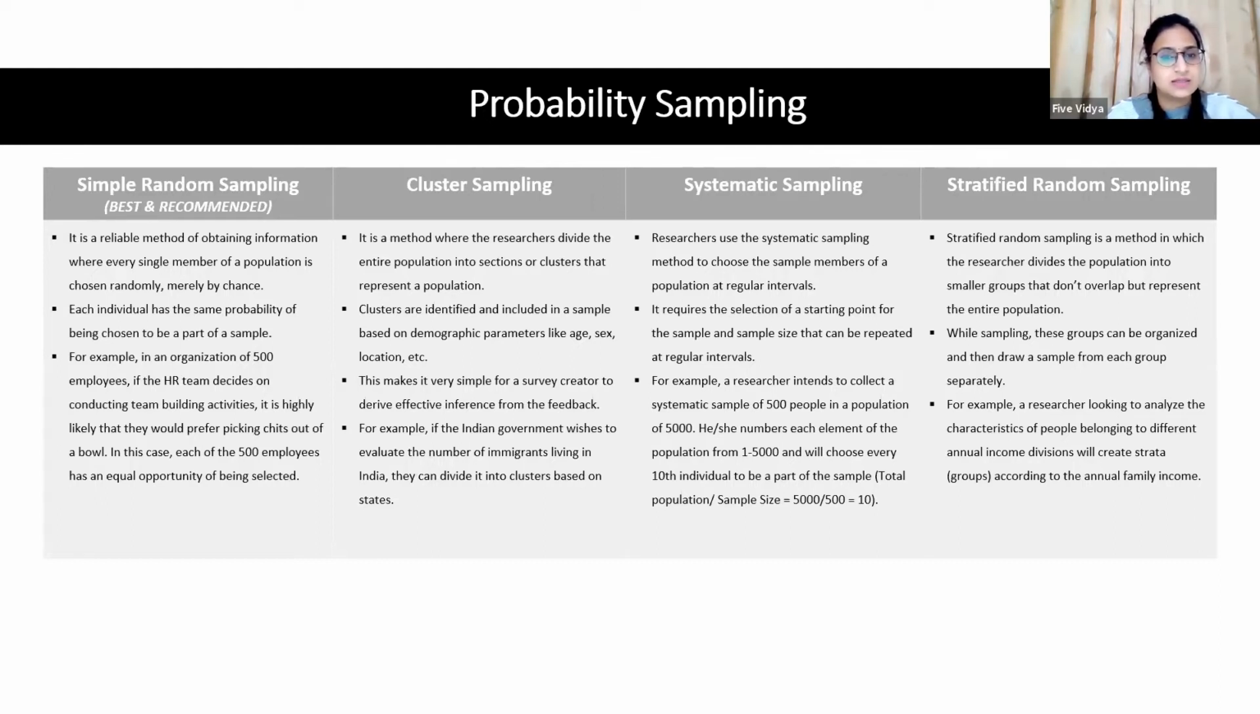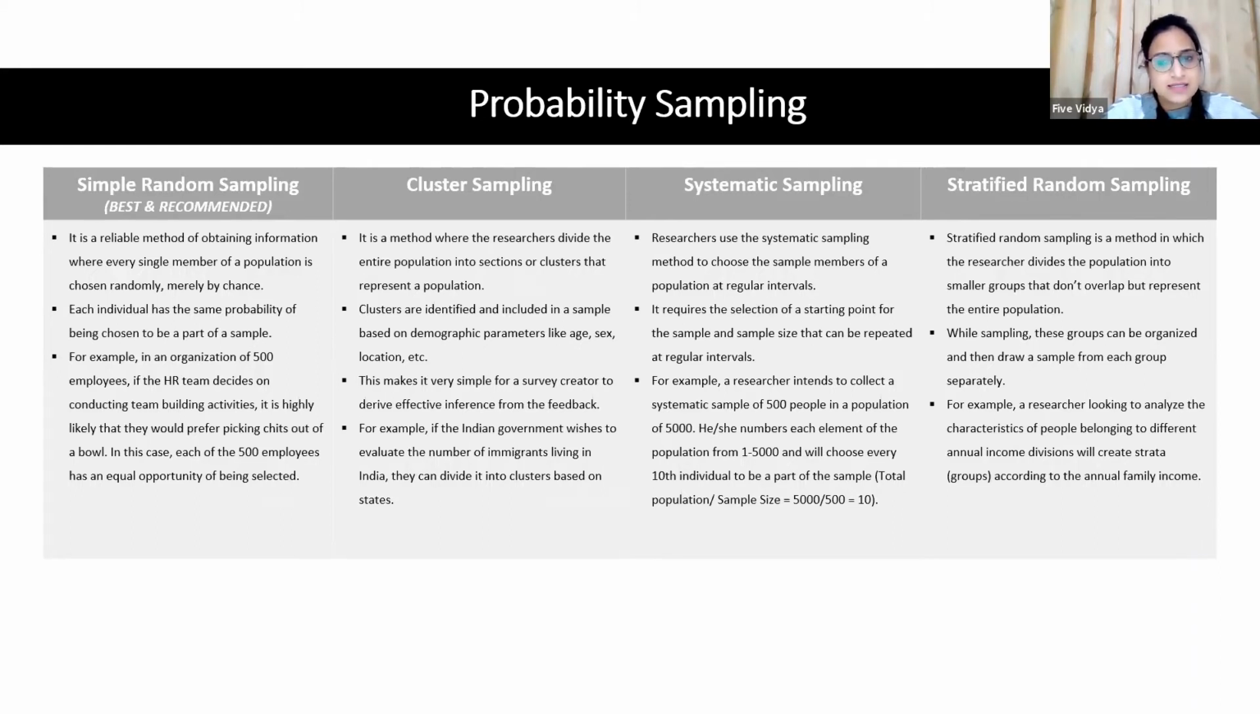Then cluster sampling. People who are doing research which is based on some specific factors, maybe you are considering age as one of the factors, gender as one of the factors, location, or location specific studies. Therein you can go for cluster sampling, wherein you are dividing your population into sections based on, let's say, age or gender or location. So you can go for cluster sampling in that case.